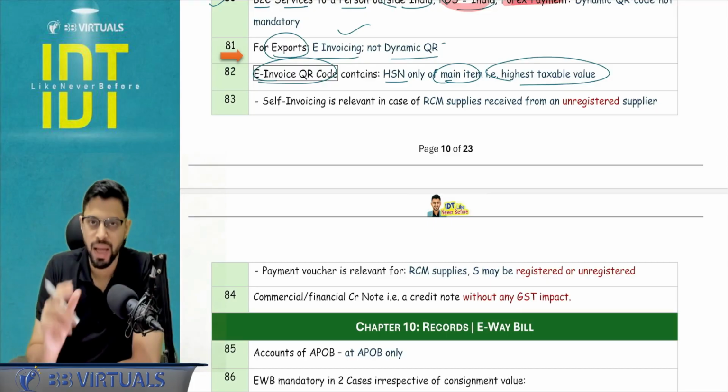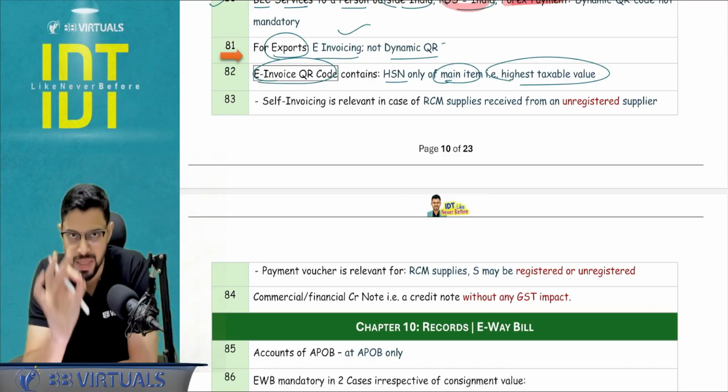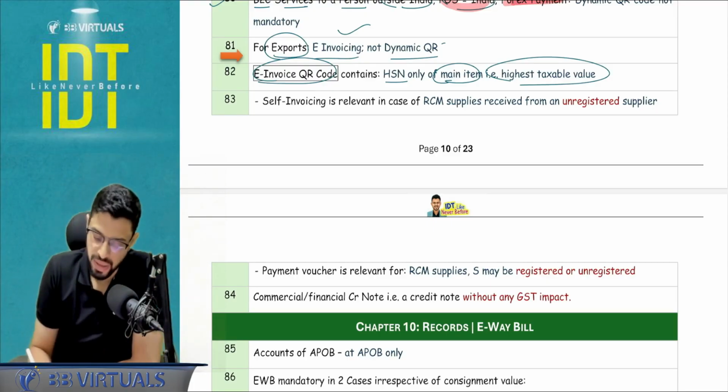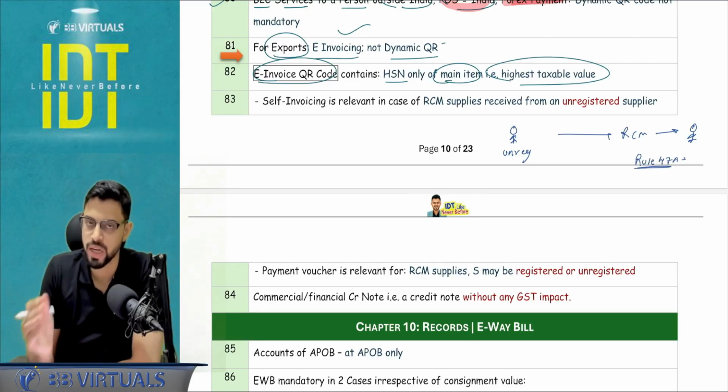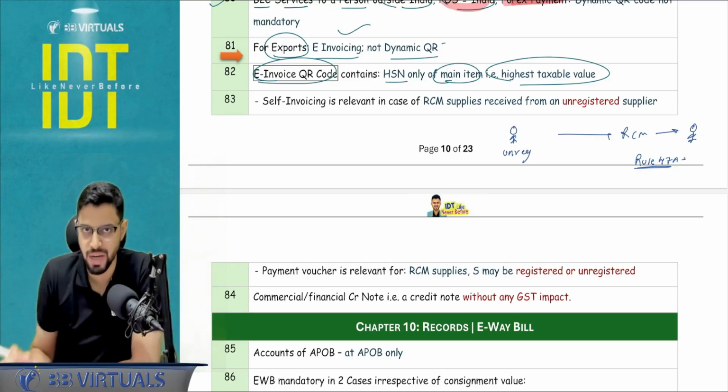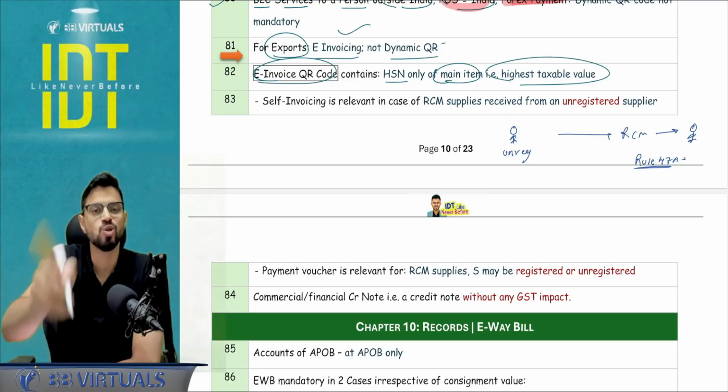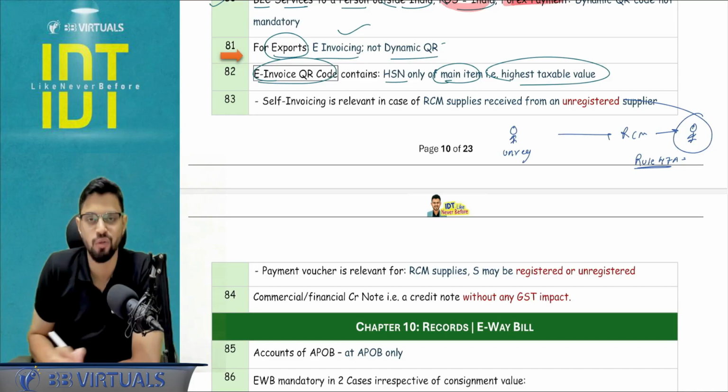Self-invoicing and payment voucher, I have seen a lot of queries happening in this area. Please pay attention. Self-invoice, section 31(3)(f), applies when the supplier is unregistered and it is an RCM supply to a recipient. So here self-invoicing is going to apply. What is the time limit for self-invoicing? Rule 47A states that within 30 days from the receipt of that supply, you have to ensure the self-invoice is issued. And this self-invoice also becomes one of the bases for the ITC for the recipient.